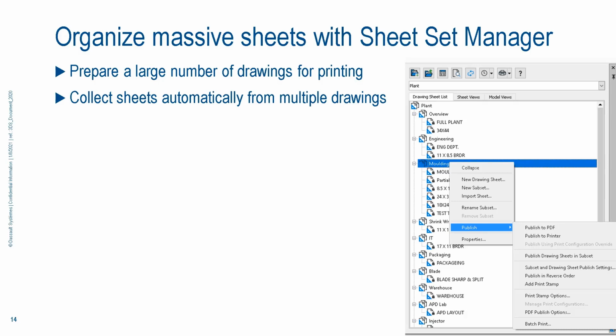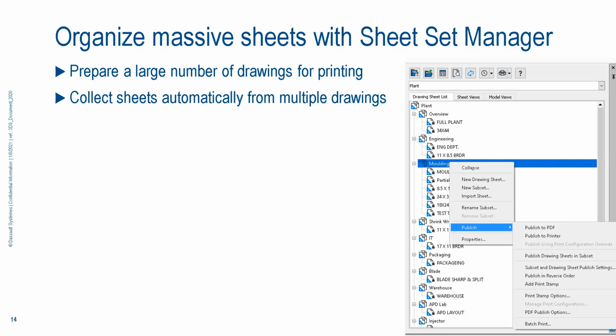Remember, in one drawing, in one DWG, of course, you can see the multiple sheets, but outside of the DWG file, if you are looking at multiple DWG files, or if you're managing the DWG files in the data management system or PLM system, you don't necessarily have visibility into the individual sheets in the DWG files. So the Sheet Set Manager is a very powerful tool to collect all the sheets, not just from one DWG file, but from multiple DWG files. Collect all the sheets so that you can organize them any way you want.